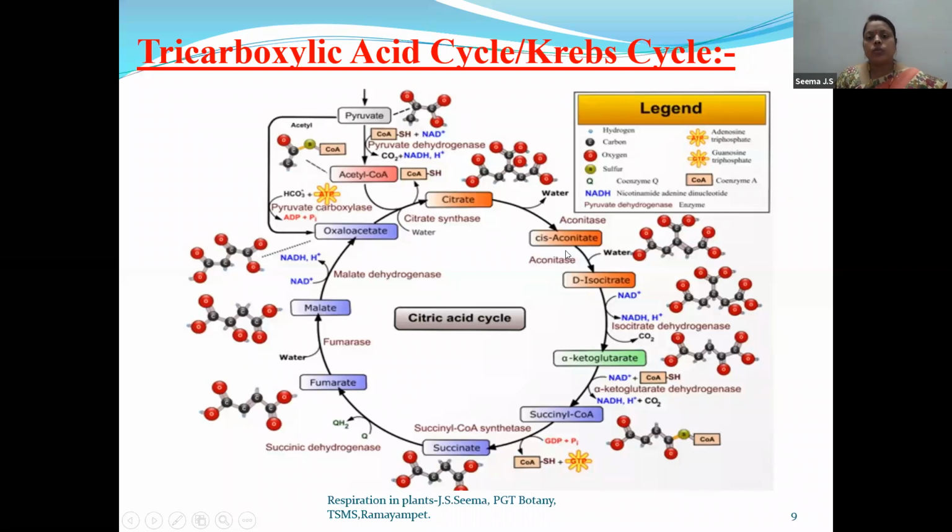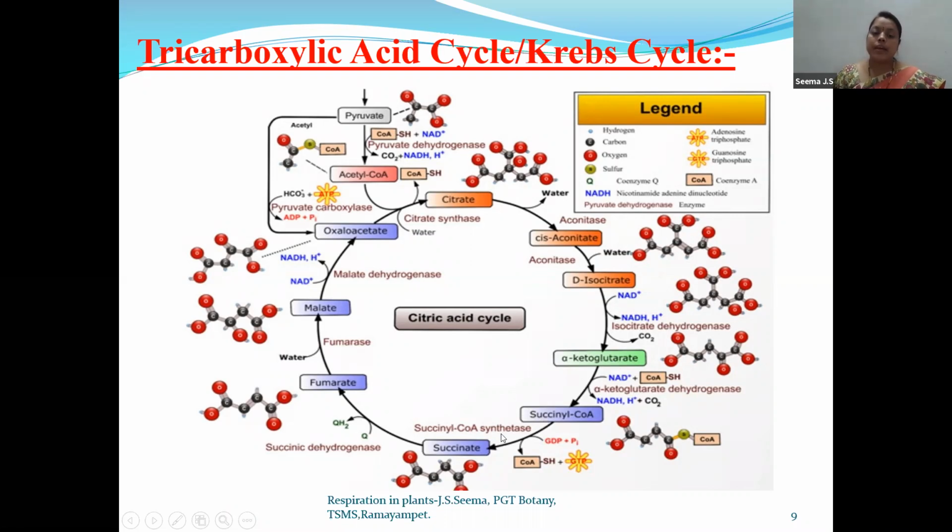Now this citrate will undergo further steps and forms aconitase, isocitrate, oxalosuccinic acid. And oxalosuccinic acid will undergo an oxidation step. So in oxidation, NADH2 molecules are formed and a 5-carbon compound, alpha ketoglutarate, is formed. In this entire cycle, only one 5-carbon compound is present, that is alpha ketoglutarate. This alpha ketoglutarate will form one NADH2 because it is undergoing oxidation, and then succinyl coenzyme A is formed.